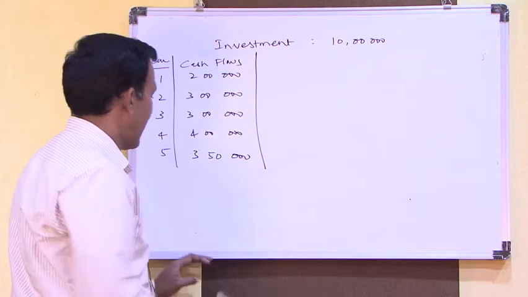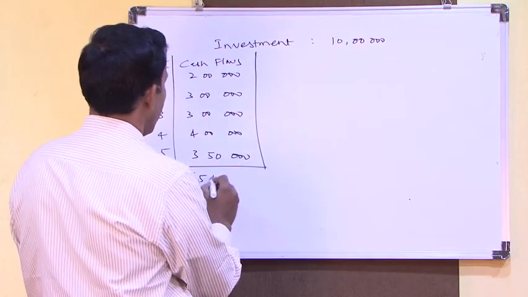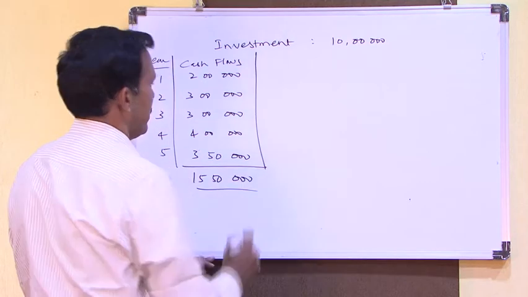So the expected cash flows total 15 lakhs 50,000.